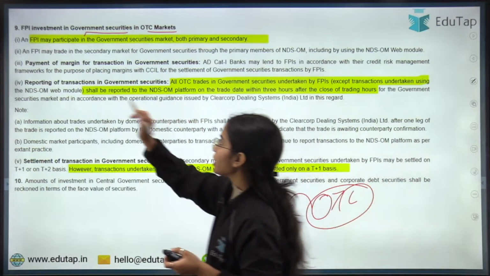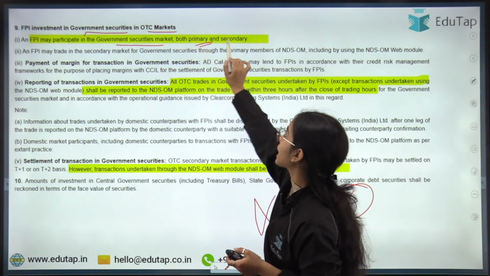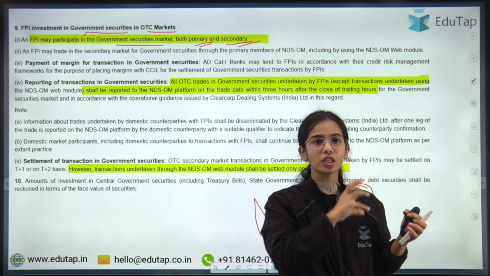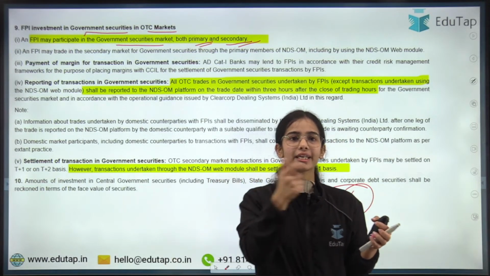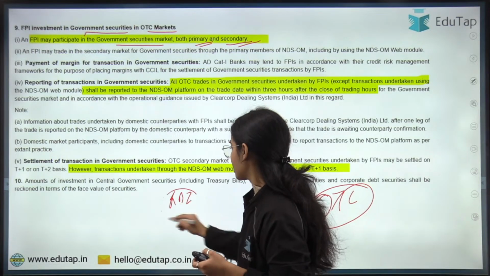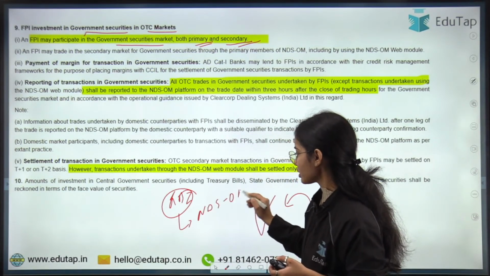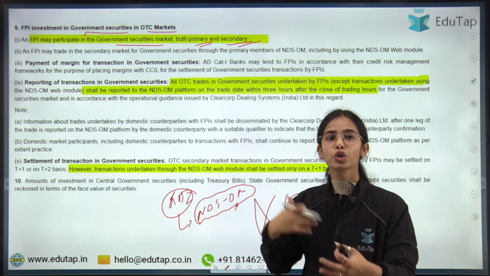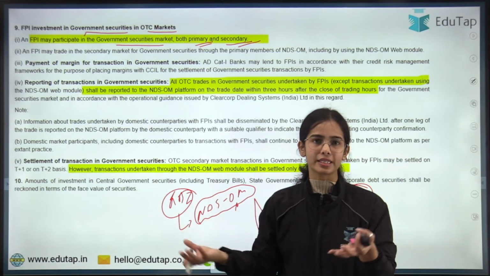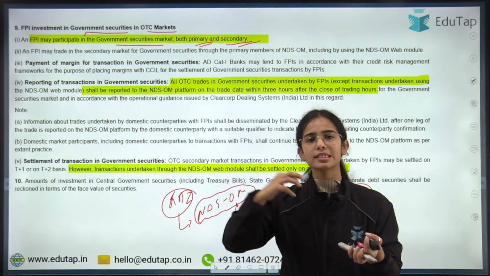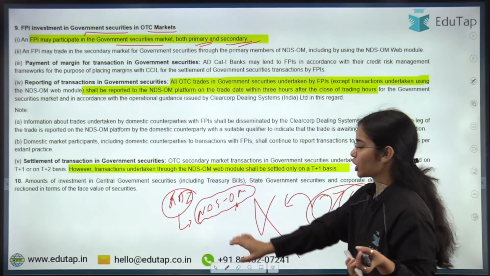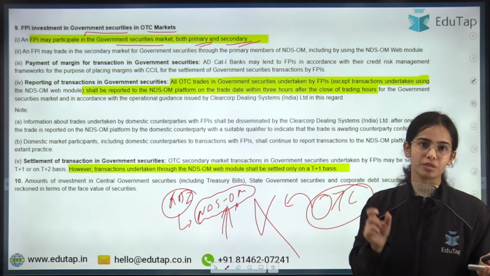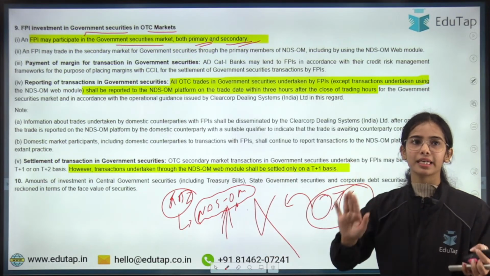Okay. So an FPI may participate in the government securities market, both primary and secondary. So FPI is allowed to purchase the government securities in the primary market through the RBI or in the secondary market through the NDS-OM. So RBI has the NDS-OM, that is the Negotiated Dealing System, Order Matching system, an electronic system through which, let's say, foreign portfolio investors and banks can sell and buy the government securities in the secondary market. So NDS-OM provides a platform for the secondary market trading in the government securities, and this is the electronic platform of the RBI.